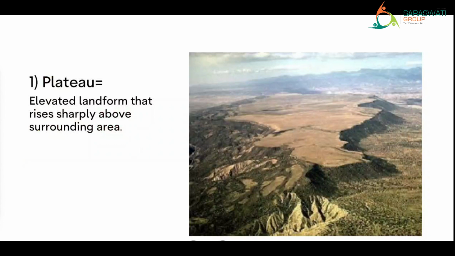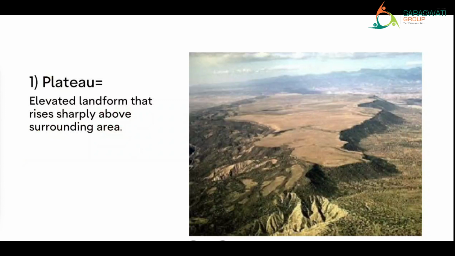See in the picture, the area in the center is at a higher level than the areas around it. And again from the top it is flat. It is a flat surface. So that is a plateau. Plateau means land which is at a higher level than the area surrounding it, but is flat on top.